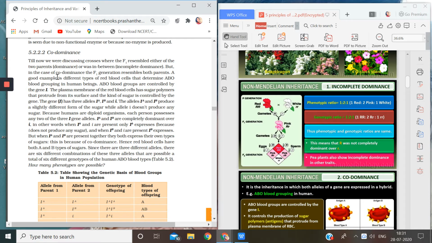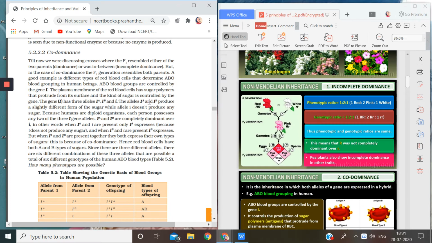Hence, my blood group is A and yours is B. And there is a third person whose blood group is O. That means he is not having any sugar on the membrane of the RBCs. Understood? The person whose blood group is O is not having any sugar on the membrane of his RBCs.